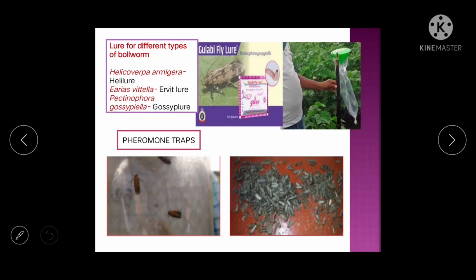So these are the lures for different types of bollworm. For example, for Helicoverpa armigera, the lure is Helilure. Then Ervitlure for Earias vittella. Then for the pink bollworm, Gossyplure. Okay.